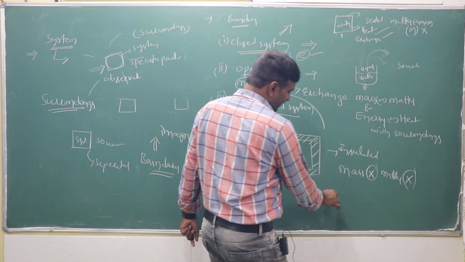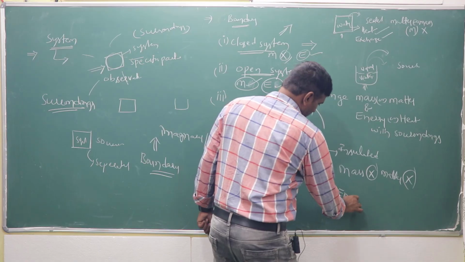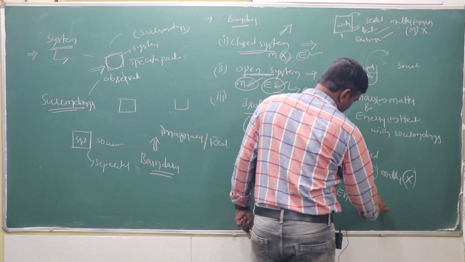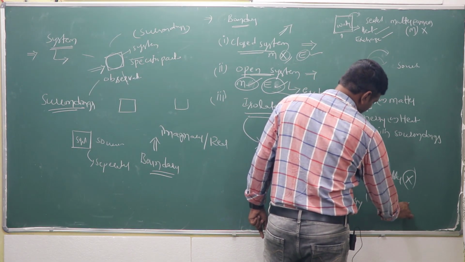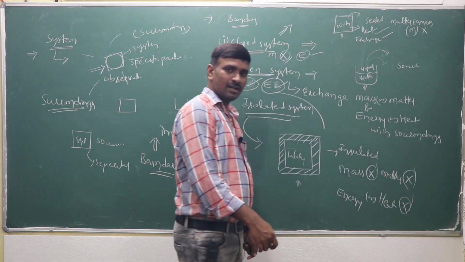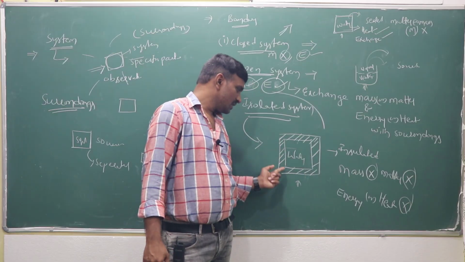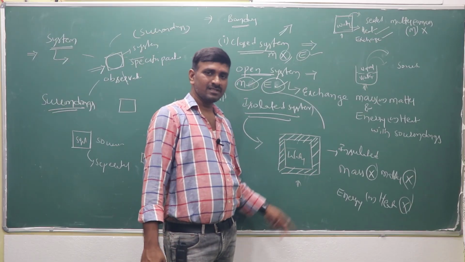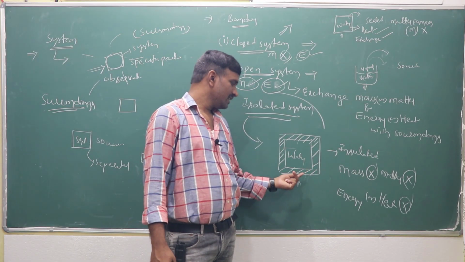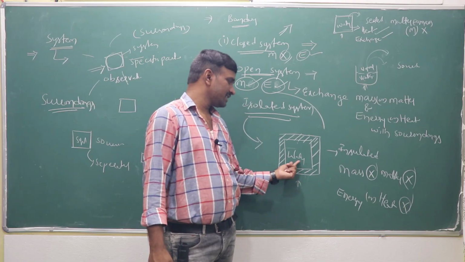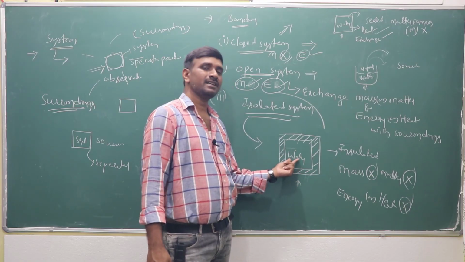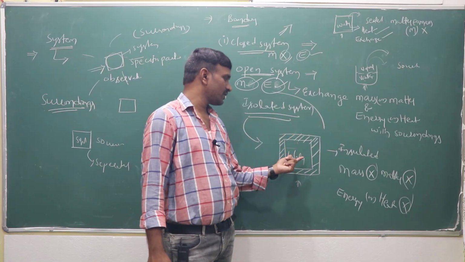Nothing leaves the system because it is highly insulated with insulating materials. The energy or heat as well as matter or mass cannot escape to the surroundings.